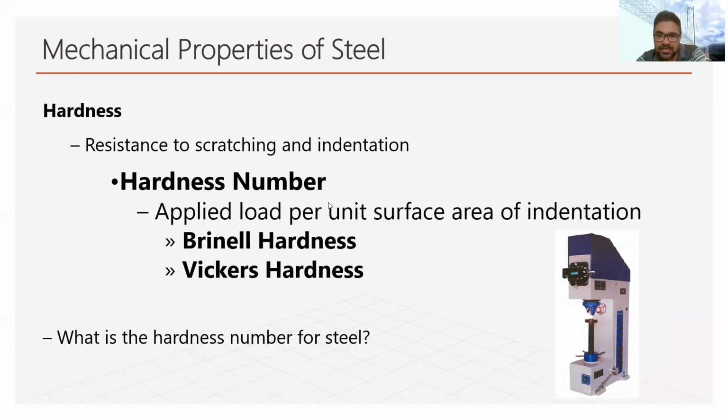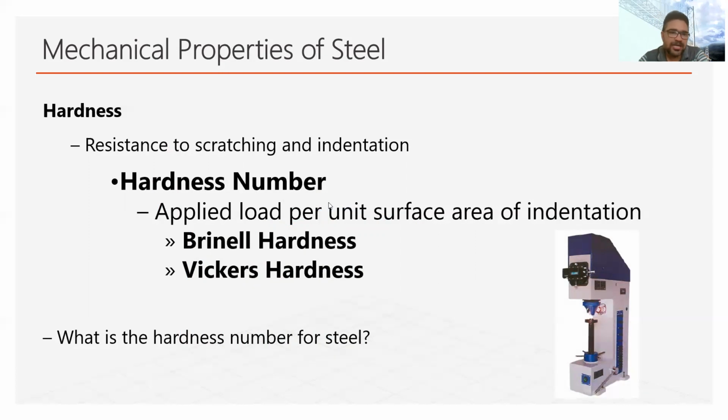It is generally determined by forcing an indenter on the surface. If we check the hardness of steel, an indenter is forced on the surface of the steel, and then the impression is measured. This impression in terms of plastic deformation is observed.